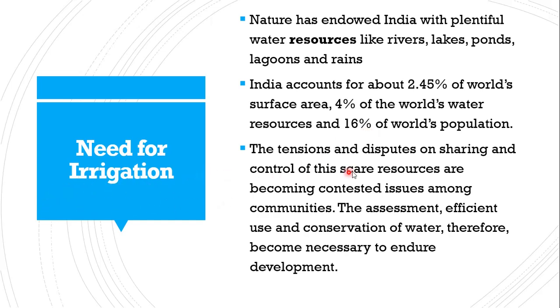We know the various disputes and tensions which prevail between the states over water distribution. To avoid that tension and those disputes, whatever rainwater we get or whatever sources we have, the best way is to use them in a very wise manner. So it becomes very necessary to conserve water.